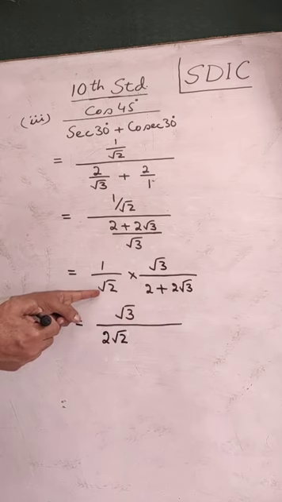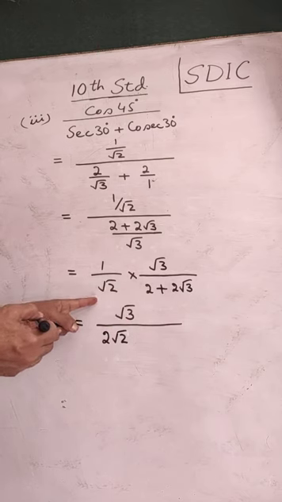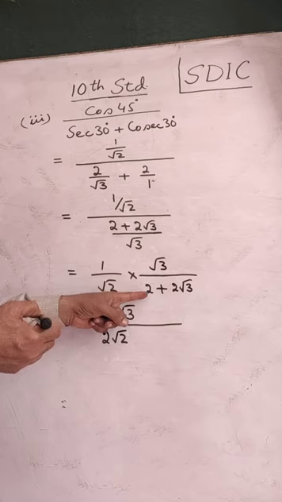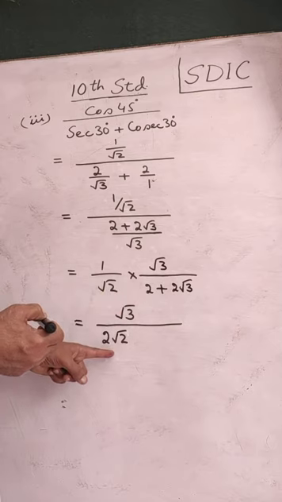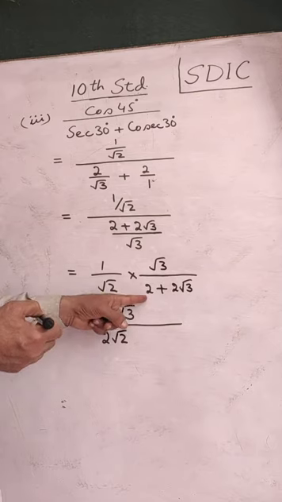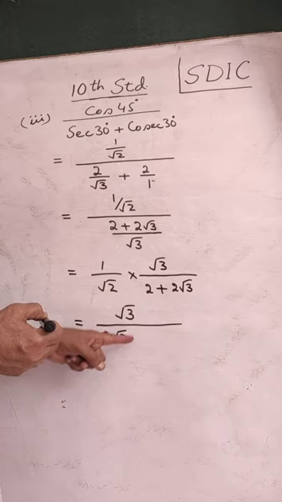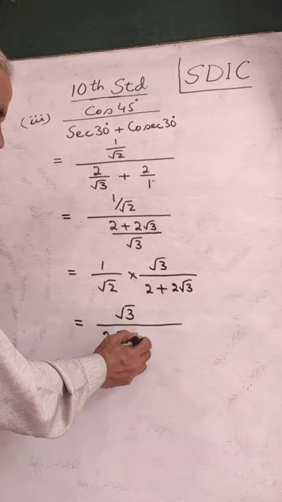A rational part cannot multiply an irrational part. You have read in class 9. So therefore, in this case, it remains separate. 2 under root 2 we get as the product. Then there is a plus sign.